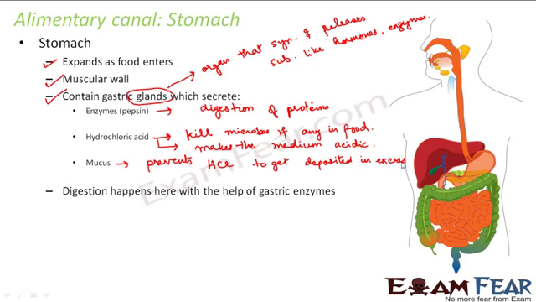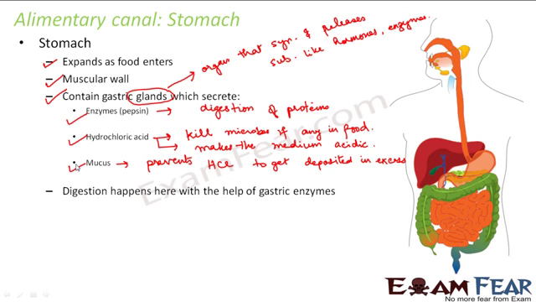So see, if we do not have mucus, in that case what will happen? Since hydrochloric acid is something which is constantly getting secreted by the gastric glands, every time there is a lot of acid inside the stomach. But due to the presence of the mucus, the problem of acidity does not arise every time, because most of the time mucus is able to prevent the hydrochloric acid from getting deposited, because mucus is slippery and slimy. So even though the acid wants to get deposited on the walls, mucus will just push it forward, so it does not allow the acid to get deposited. So digestion happens here with the help of gastric enzymes.